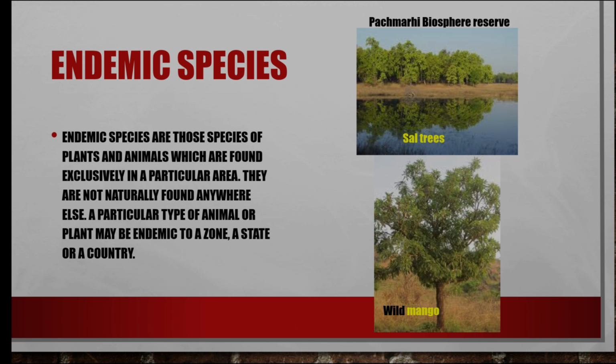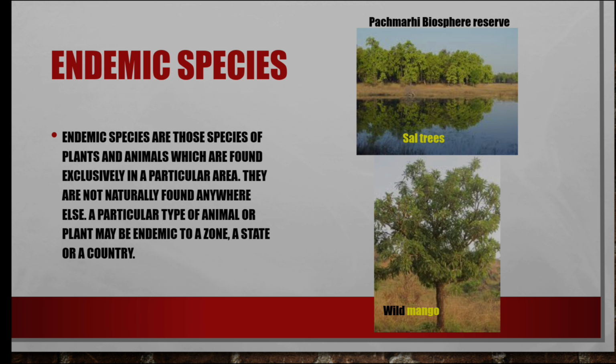And next we saw endemic species. What is an endemic species? Simply, plants and animals which are found exclusively in a particular area. They are not naturally found anywhere else. A particular type of animal or plant may be endemic to a zone, a state or a country.